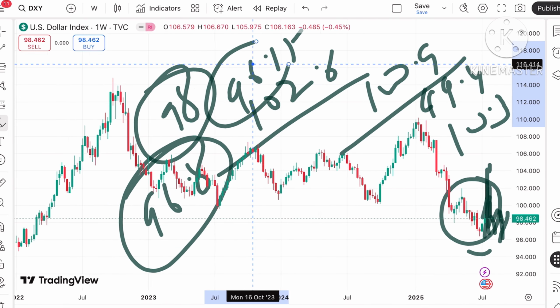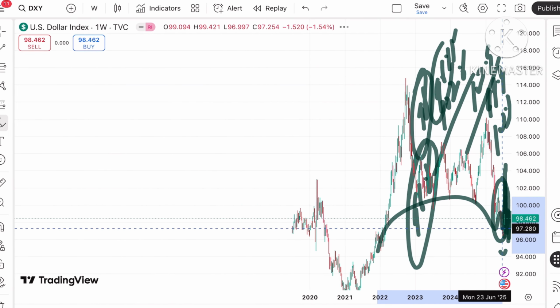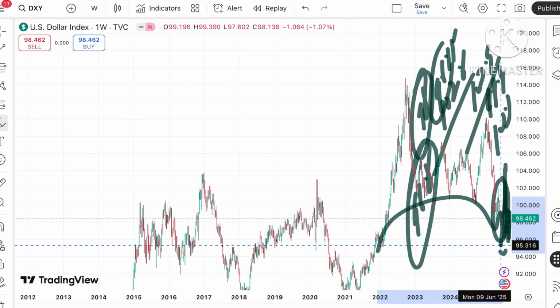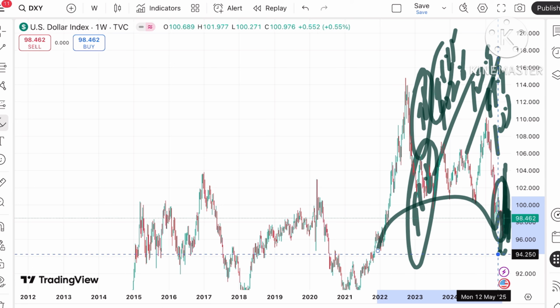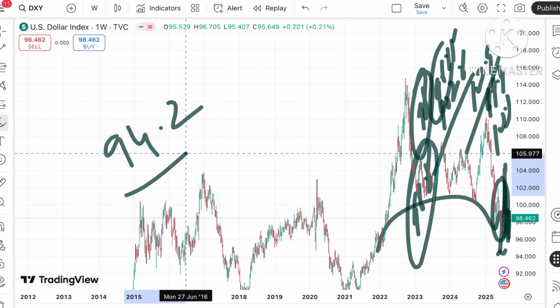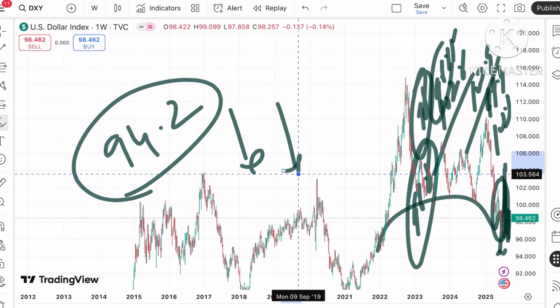And if the price falls below this level, a probability of touching a level of 96.15 is there. Then there will be a zone breakout, so the probability is high it can fall further towards 95.3, then to a level of 95.6, and if the price falls below this level, a chance of touching 94.2 we can see, and then a further fall.